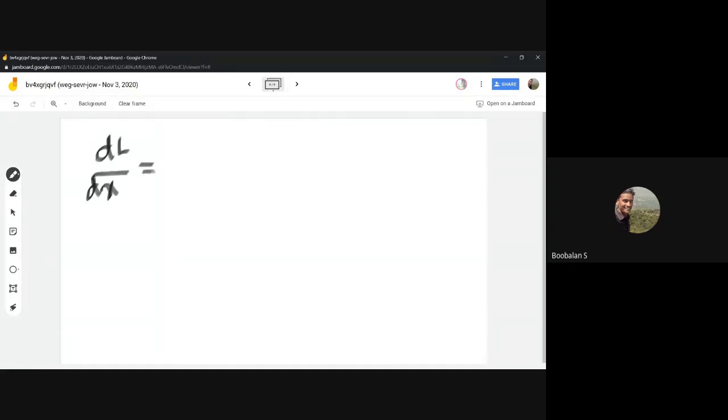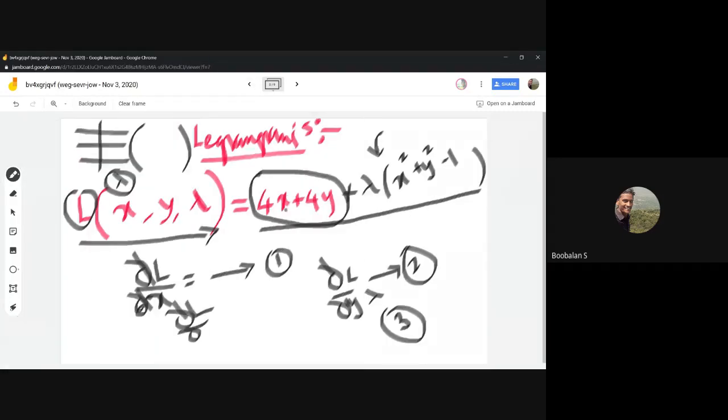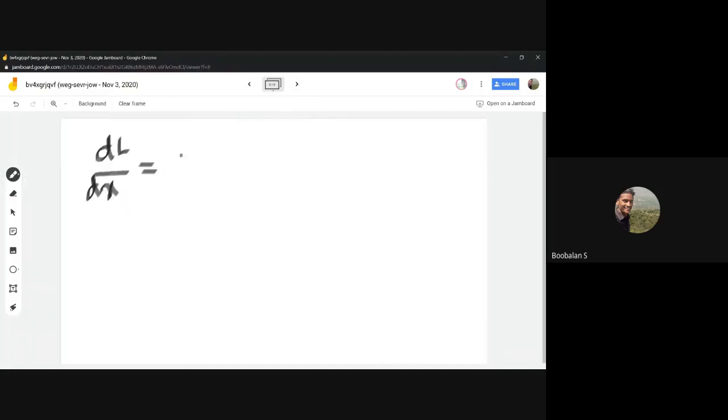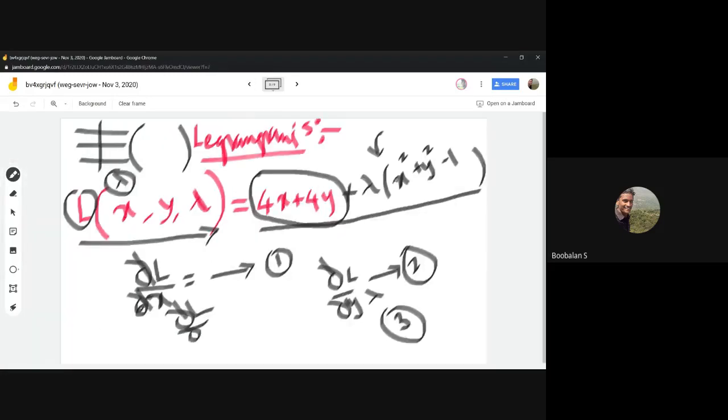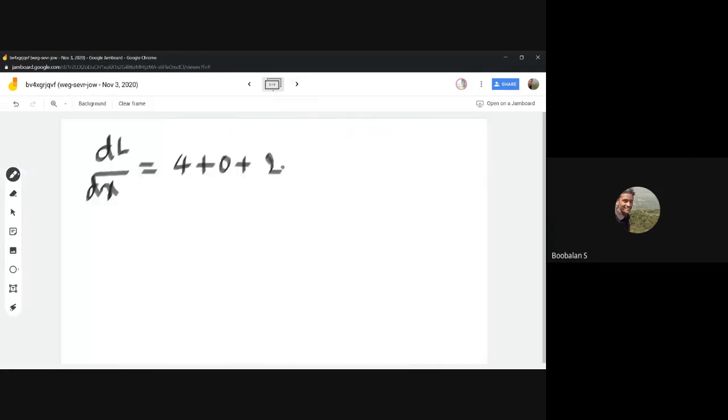In our equation number 1, dL by dx: 4x becomes 4, and 4y will be converted into 0. Here x square will be there, and y square becomes 0, and minus 1 becomes 0. The x square becomes 2x, and lambda is already there, so 2 lambda x. So 4 plus 2 lambda x equal to 0. This is equation number 1.